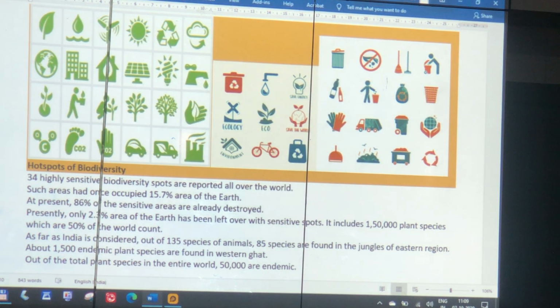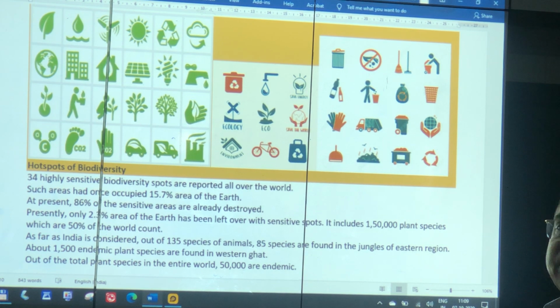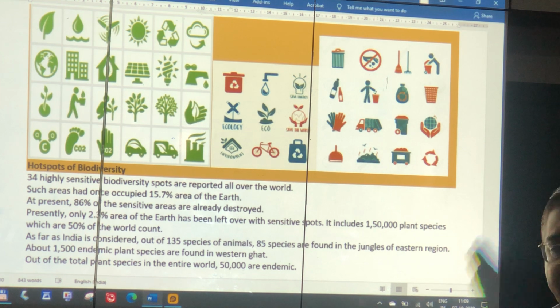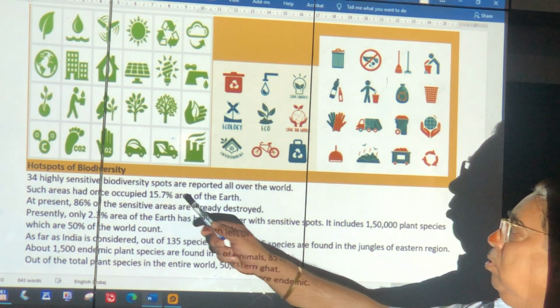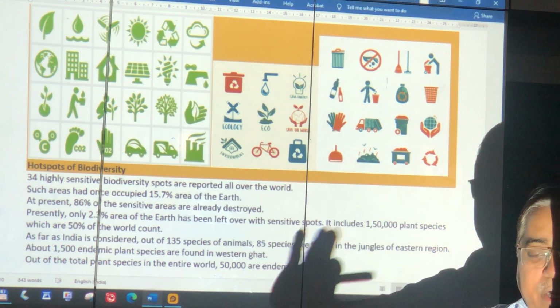Hotspot means it is hot. Many of that species are in that one region only. For example, I want to see a particular type of fish. So I am told that you go to Gujarat coast, you go to Rann of Kutch, you will find the fish there. Why will I not find it anywhere? Because the conditions are not the same everywhere. So, if I have to see an elephant, I don't have to go to the zoo in Mumbai. I have to go where the real elephants are staying. Okay? So, these are biodiversity hotspots. Maximum varieties and numbers are found only in some places.